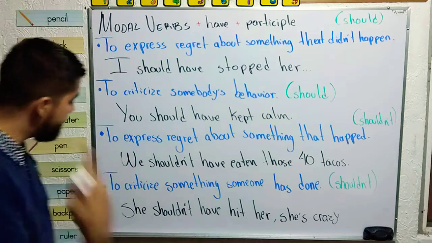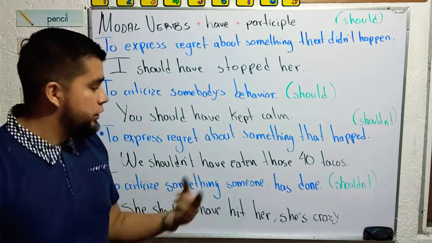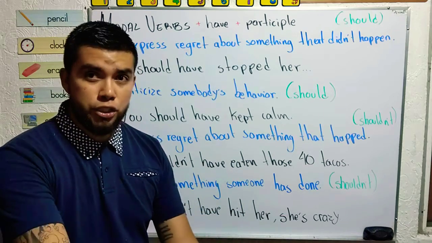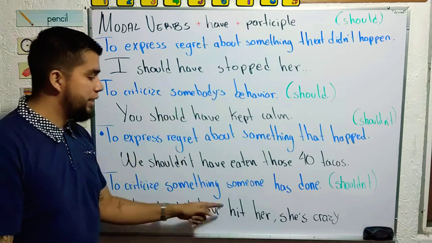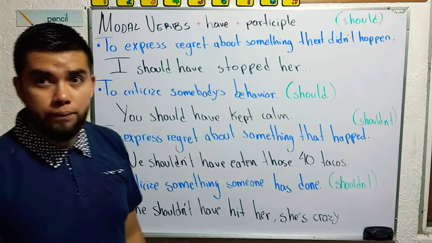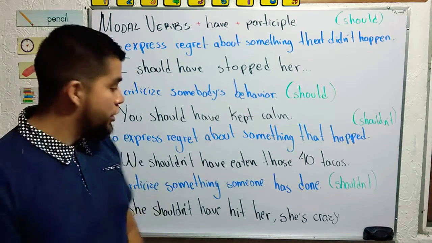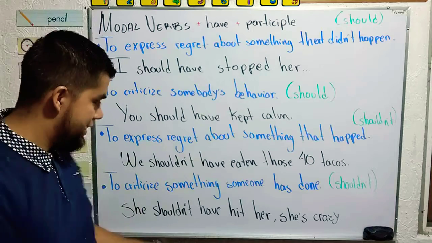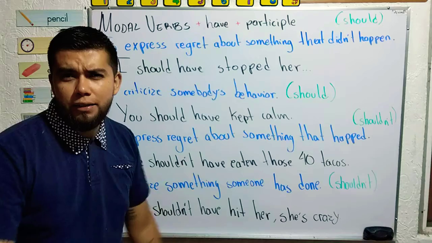Then, to criticize something someone has done, an action. This is different. Why? Because here is the attitude, and here is the action. She shouldn't have hit her. She's crazy. So you criticize the action, hit, that somebody did.